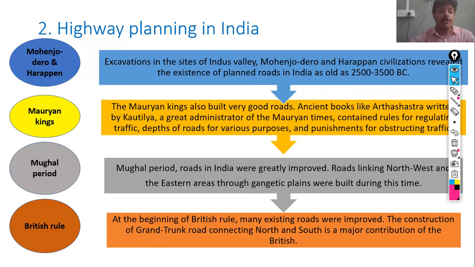After that, in the Mughal period, the roads in India were greatly improved. Roads linking the northwest and the eastern areas throughout the Gangetic plains were built during this time. At the beginning of the British rule, many existing roads were improved. The construction of the Grand Trunk Road connecting north and south is a major contribution of the British. So this is highway planning in India, from the Mohenjo-daro and Harappan culture to the British rule.